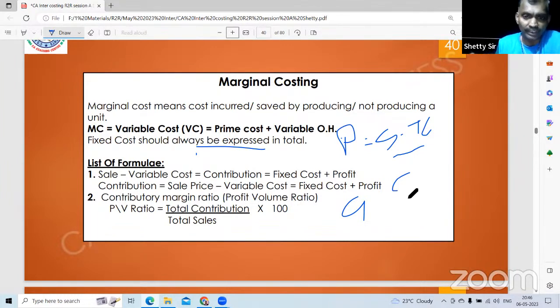Or when they give the information for two periods, delta C divided by delta S into 100, or delta profit: fixed cost will not change, so change in profit divided by change in sales into 100. Play with the formula. Compulsory, one or two questions come, 5 into 2, 10 marks, 15 marks. Next, if PV ratio is 60%, contribution margin ratio is 60%, so variable cost is 40%. 100 minus PV ratio is the variable cost.